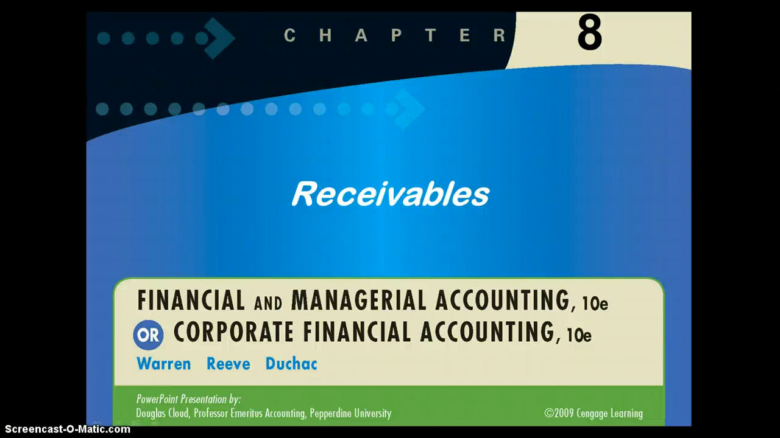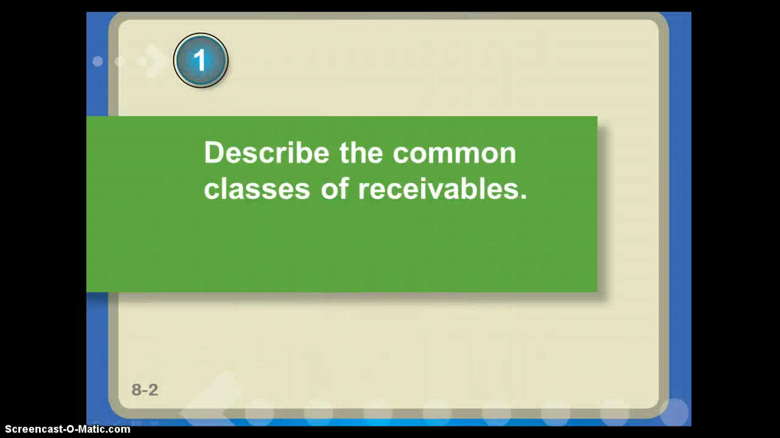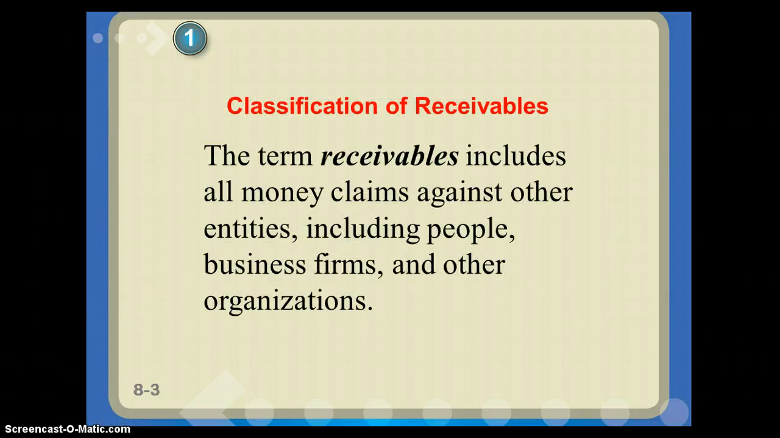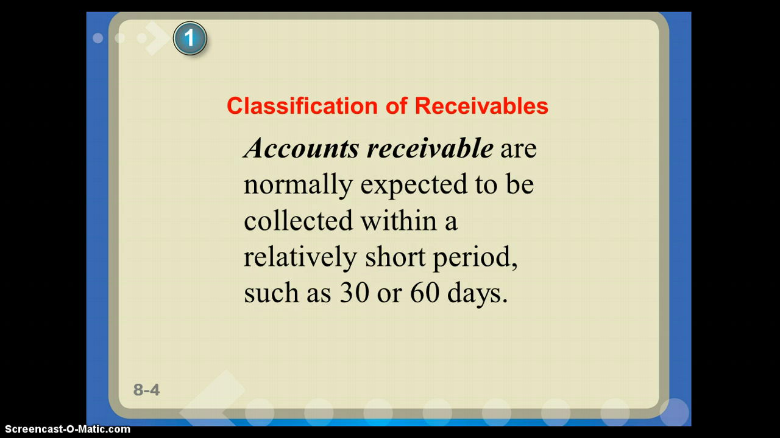Chapter 8 is all about receivables. First, we're going to talk about the common classes of receivables. The term receivables is any type of money that people owe to us. Businesses owe to us, organizations owe to us. So we say that it's claims against other entities because they owe us money. We're claiming against them that they have to pay us for a service or product.